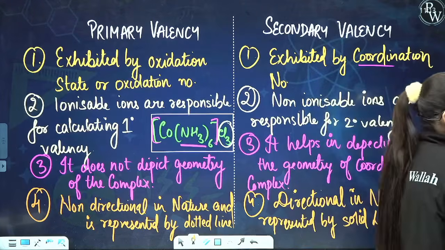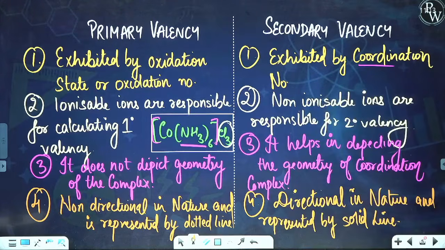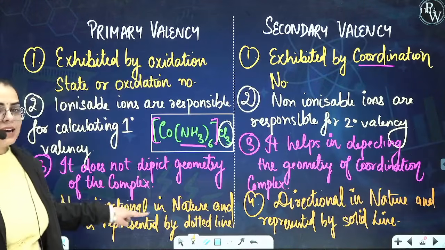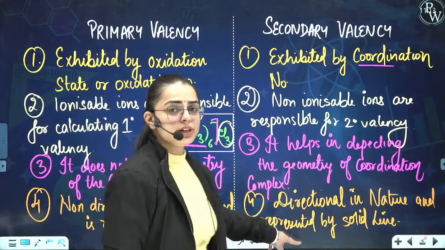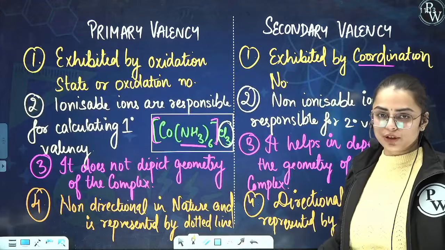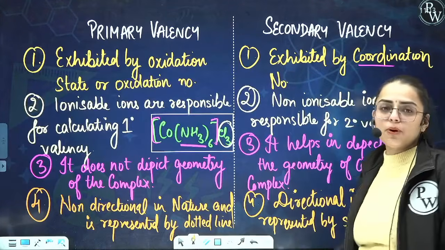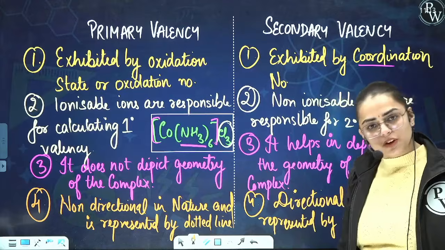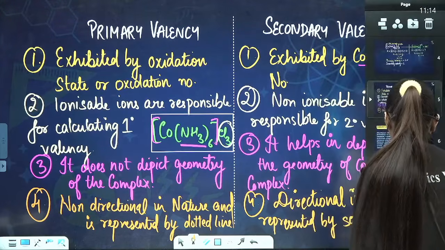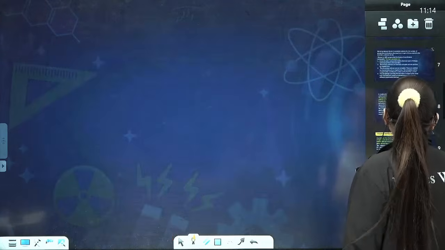Kindly write it down, students, so that we can move on to our next part. Write it down once: primary valency is non-directional in nature and represented by dotted lines. Secondary valency is directional in nature and represented by the solid line. I'll give you an example explaining the fourth point. I guess the first 3 points are clear to you, right? Even the third point will be explained in an example. Let us understand the example further.